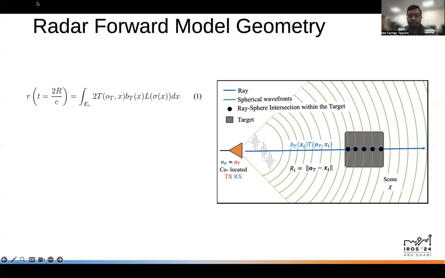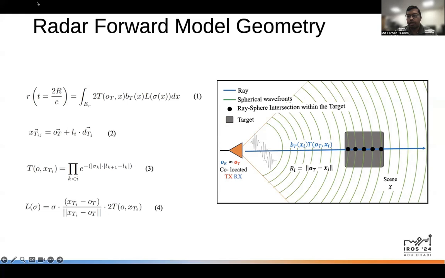Equation 1 denotes the received signal where L sigma is the scattered intensity. Equation 2 denotes the received ray where Li represents the depth samples along the ray calculated at ray sphere intersections. Transmission probability between the transmitter, receiver, and the various scene points k is provided in equation 3, while equation 4 calculates Lambertian L sigma scattered intensity. Such formulations make the entire forward model differentiable. We encourage our audience to refer to our paper for more details about the radar forward model geometry.